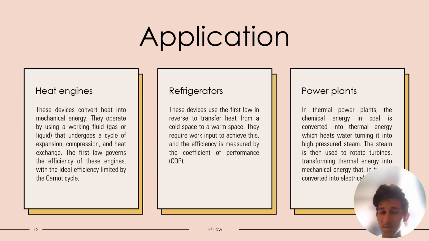And finally, the application is the power plants. In thermal power plants, the chemical energy in coal is converted into thermal energy, which heats the water, turning it into high pressure steam. The steam is then used to rotate turbines, transforming thermal energy into mechanical energy, and that energy is then converted into electrical energy.